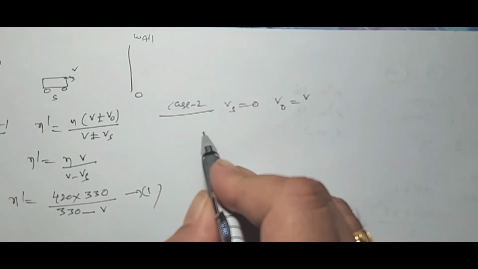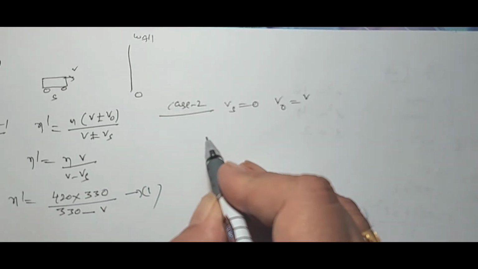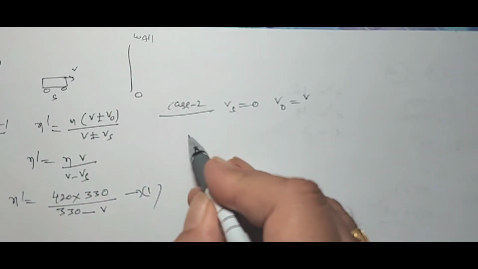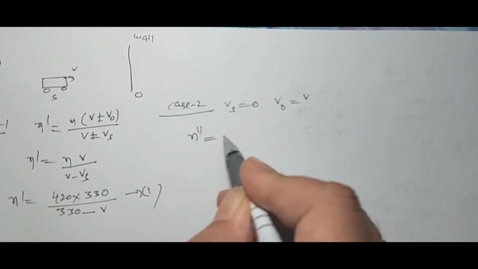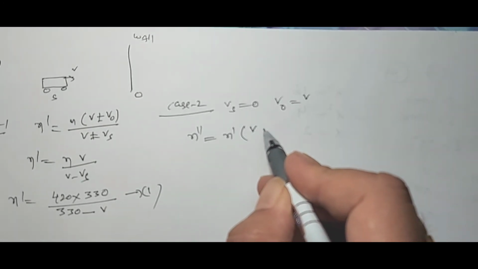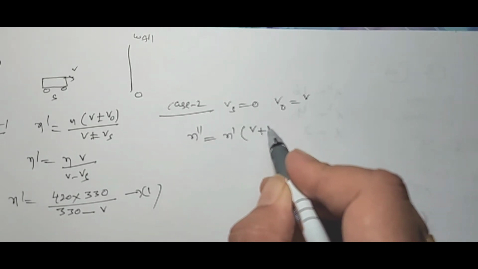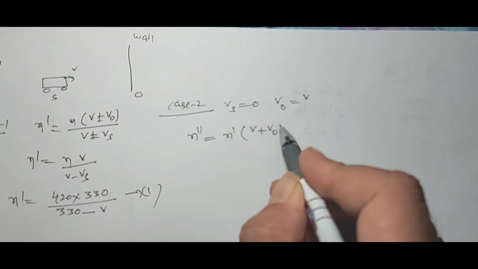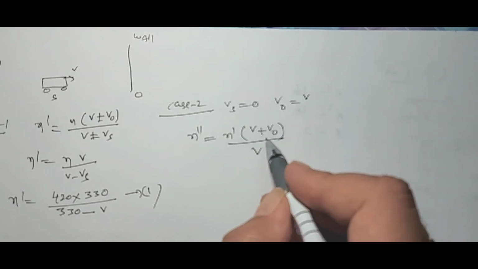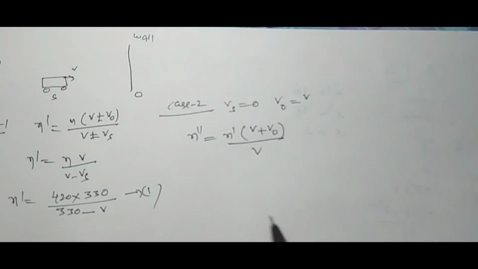Now we again use the formula. The apparent frequency heard by the observer, in this case N double dash, is equal to N dash into V plus or minus V naught by V. Here we take the plus sign. The bus is moving towards the wall, so the frequency increases. So N double dash is given in the problem.